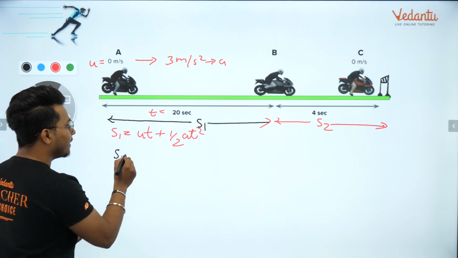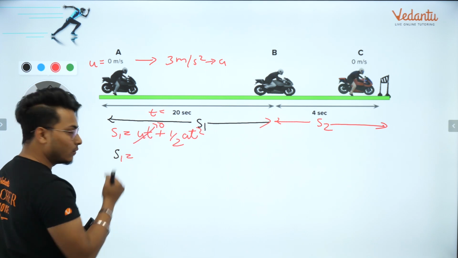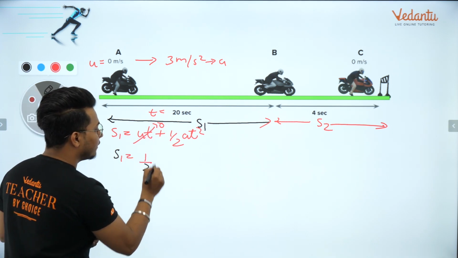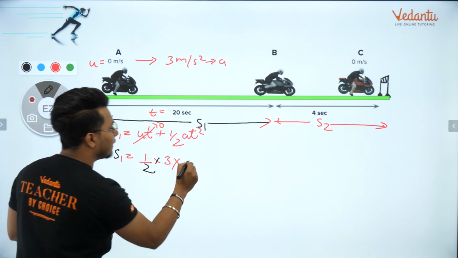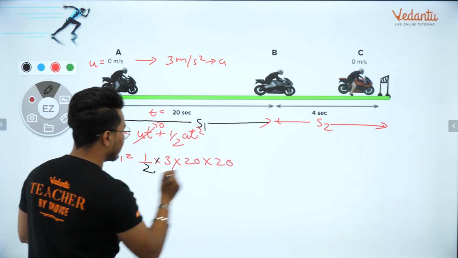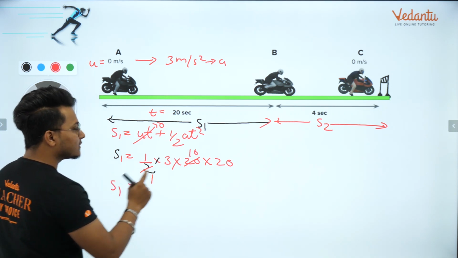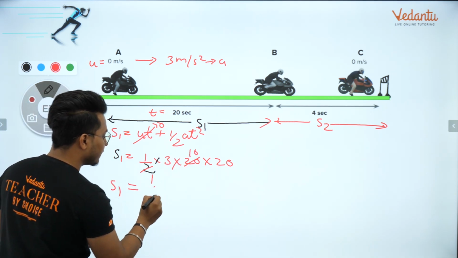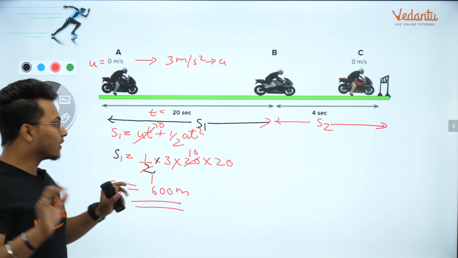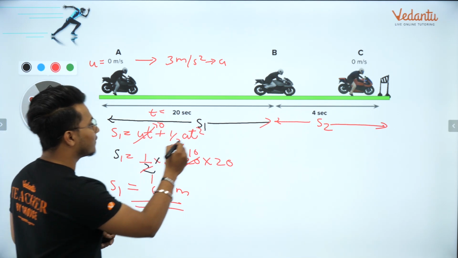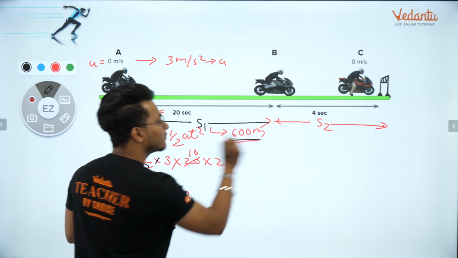So my s1 would be equal to this entire thing becomes 0 क्योंकि u 0 है तो ut is 0. Now I have half into a. What is a? 3 into t 20 का square, 20 into 20. So 2 ones are 2, 2 tens are 20. So what is the total answer? S1 is equal to 200 into 3, 600 meters. Look, you already got S1. So what is the value of S1, my dear students? The value of S1 here is 600 meters and you have got it.